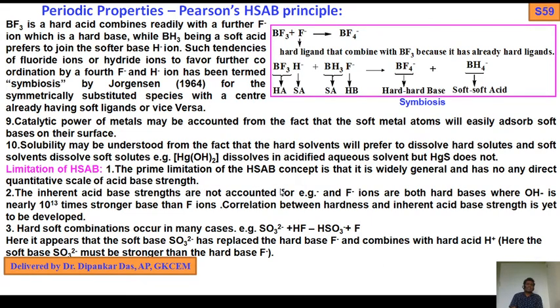As you know, acid-base strength can be measured by pH, which is the negative logarithm to the base 10 of the concentration of H+ ions, on a scale of 0 to 14 where 7 is neutral. The HSAB concept does not give any scale for prediction of acid-base strength. The inherent acid-base strengths are not accounted for.